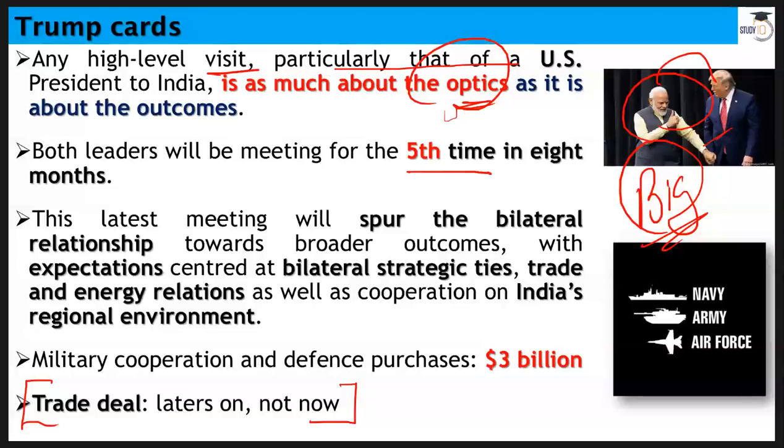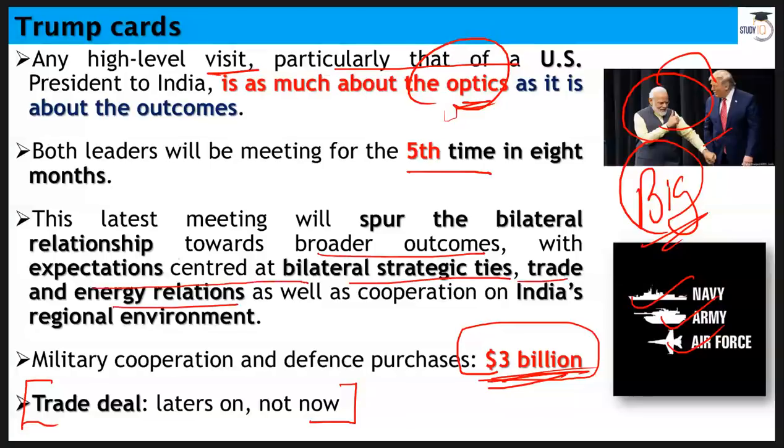Right? As far as defense cooperation and purchases are concerned, it is clear now that India is going to purchase items worth $3 billion for its Navy, Army and Air Force. And if you look at it from this perspective, then India is a very big and important client of USA's defense product. This latest meeting will spur the bilateral relationship towards broader outcomes, with expectations centered at bilateral strategic ties, trade and energy relations.